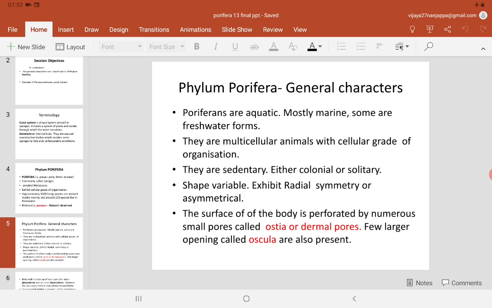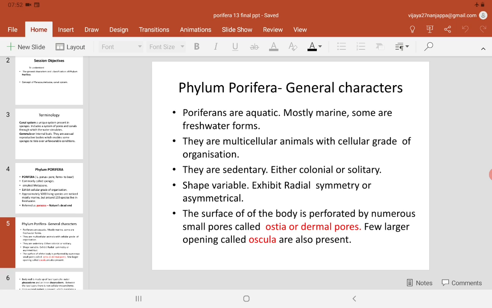We shall study the general characters of phylum Porifera. Poriferans are aquatic. All the poriferans are present only in water, mostly in marine water, and very few are present in fresh water. They are multicellular animals, so-called metazoans, and they exhibit a cellular grade of organization. They are sedentary. This is more important. Being an animal, sedentary refers to being attached to the substratum like plants. They do not show any mobility. The movement is not there in the adult poriferans.